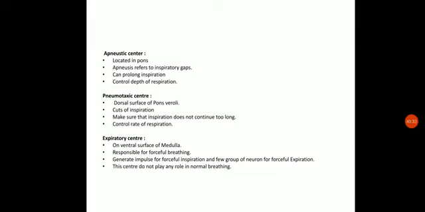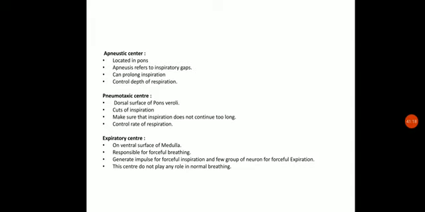Second is the apneustic center. It is mainly located in the pons, which is responsible for the gaps between the two inspirations, and hence it prolongs the inspiration, and in such a way it controls the depth of respiration. Third one is the pneumotaxic center. The pneumotaxic center is at the dorsal surface of the pons, which is a part of the hindbrain. It functions against the apneustic center, and is responsible for cutting off the inspiration. So it makes sure that the inspiration does not continue for too long, and hence we can say it controls the rate of